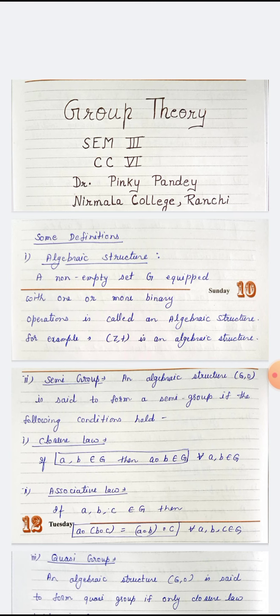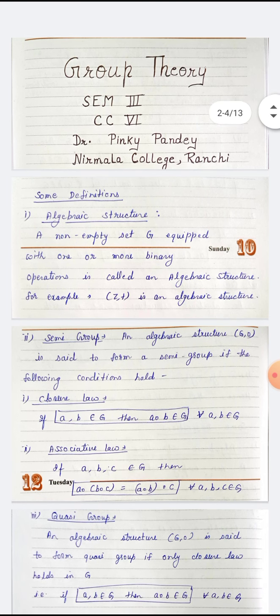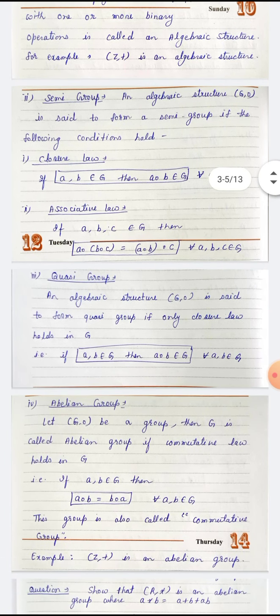You all know about closure law. If a, b belongs to G, then a operation b belongs to G for all a, b belongs to G. And associative law: if a, b, c belongs to G, then (a operation b) operation c is equal to a operation (b operation c) for all a, b, c belongs to G.